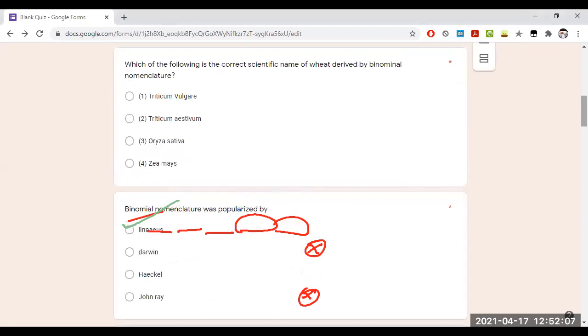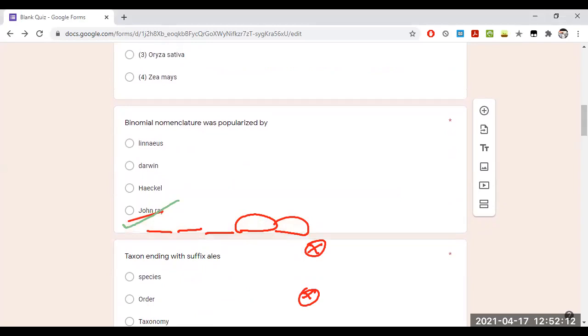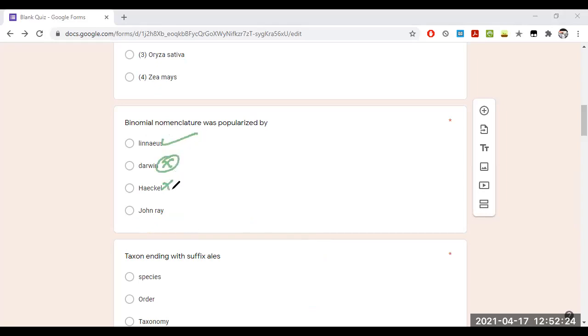Moving to the second question, this is a very simple question. Binomial nomenclature was popularized by Linnaeus. It's neither Darwin, neither Haeckel, neither John. Remember the answer; no explanation is necessary for this question.